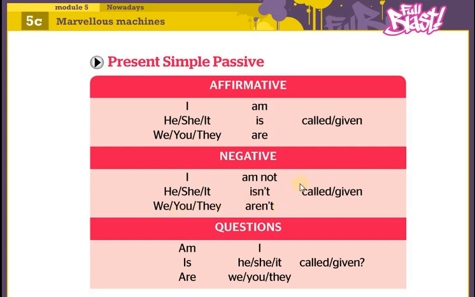We, you, they aren't called, right? Question, we invert the subject and the verb again, right? So it's: am I called, or am I given? Is he, she, or it called or given? Are we, you, they called or given? So this is all about the passive voice.